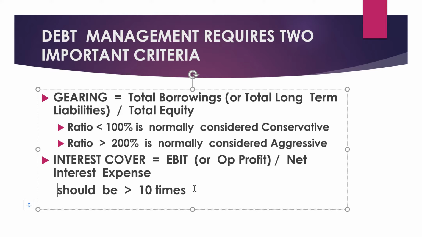There are some countries where it is suggested that it should be 5 times or less. But if you think about it, any company that uses 1/5 of its operating profit to service interest alone is probably using half of its operating profit to pay interest plus principal back to banks, and that cannot be a clever thing. So a safe measure of interest cover is that it should always be maintained at above 10 times.